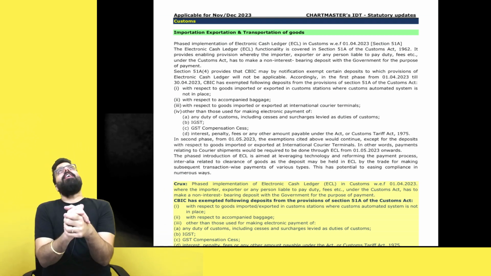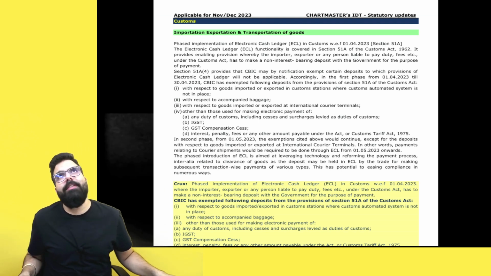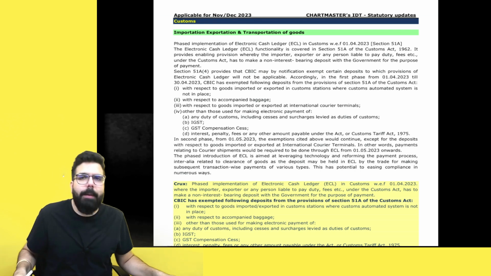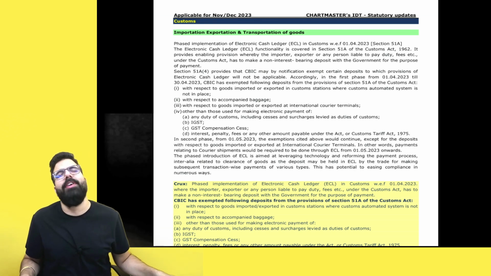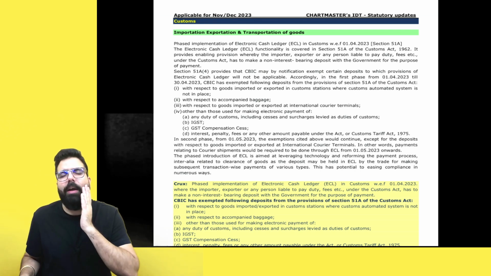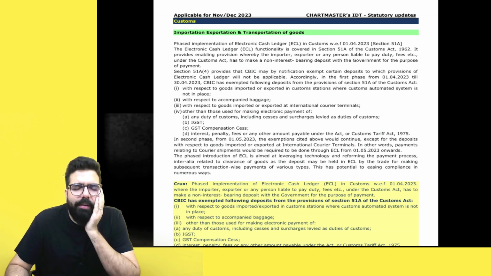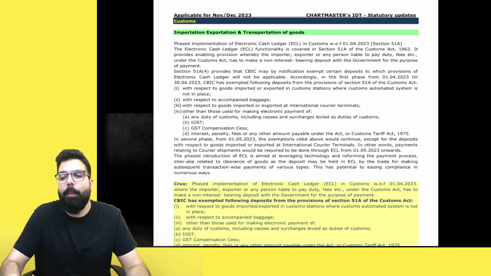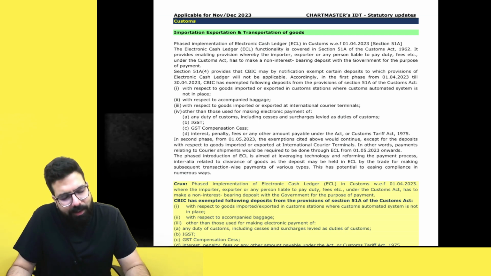Now, in your Customs Act, there is chapter number 2, which covers import and export procedures. In the export procedure, I had told you about section 51A, which talks about the e-cash ledger. The e-cash ledger, which was there in GST, has now been implemented in customs also.